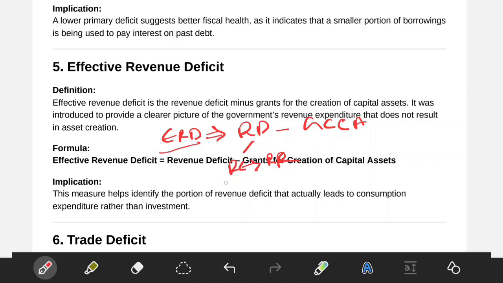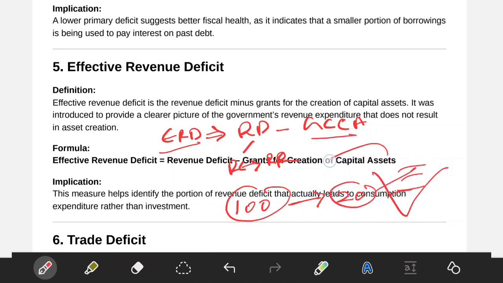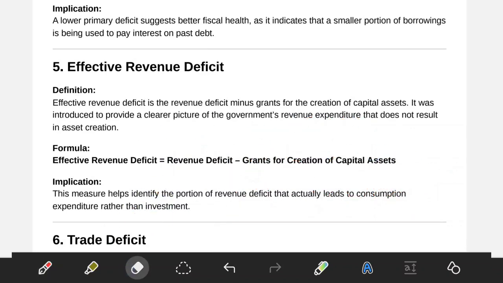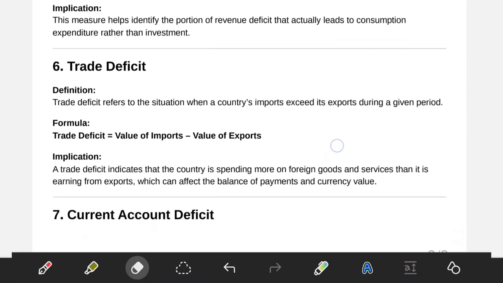Let us suppose the Government of India gets 100 rupees. In that, the union government gives 20 rupees to the states for asset creation. So they are left with again 80 only. So it continuously goes on reducing.